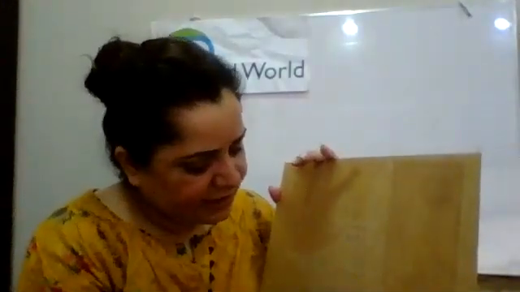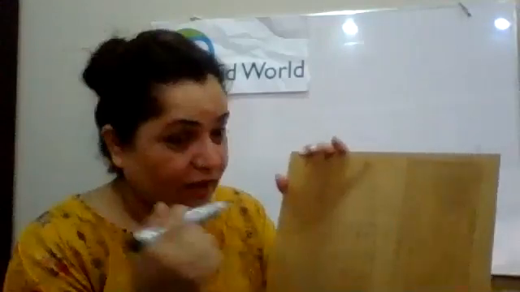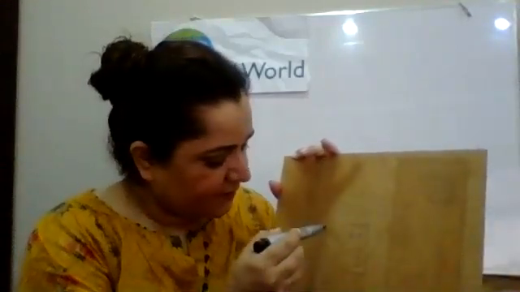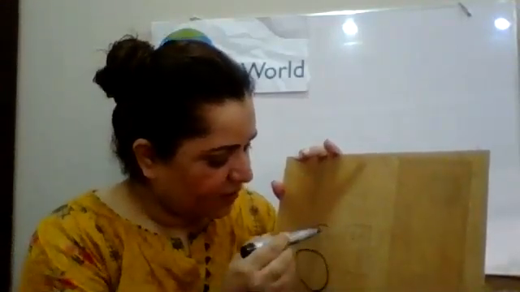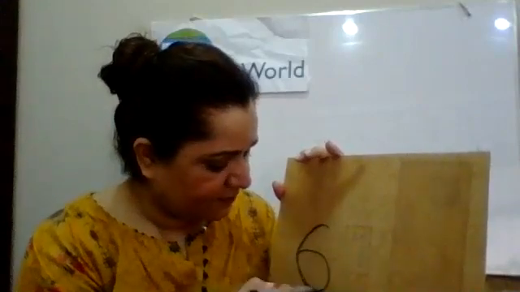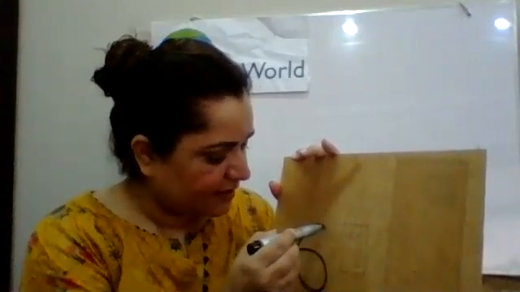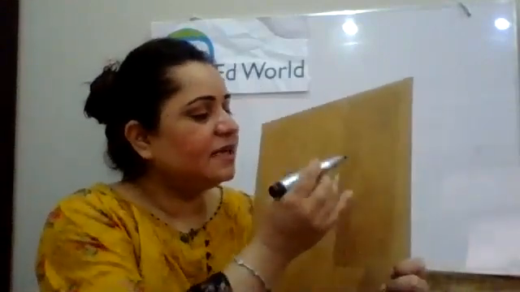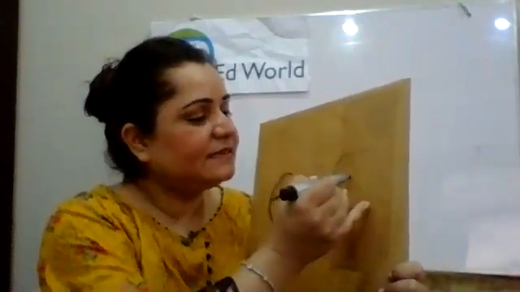Let's see. We did 4 before. We did 8. We didn't do 6. Okay, now let's find out what 6 is. We're going to write 6 and we're going to make 6 things. Okay, now we have 6 candies.